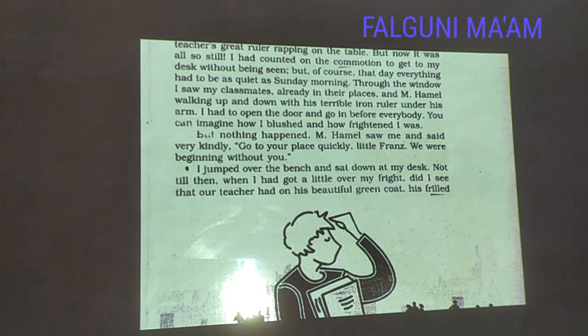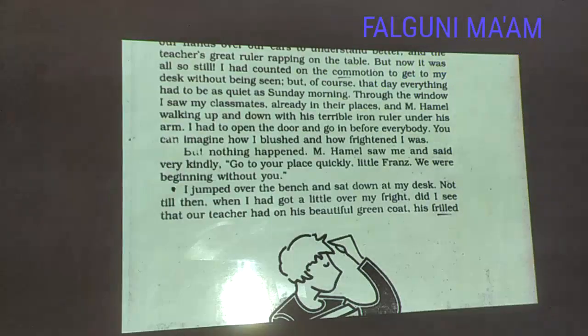Not till then, when I had got a little over my fright, did I see that our teacher had on his beautiful green coat, his frilled shirt, and the little black silk cap, all embroidered. The narrator sat on his bench and then observed the classroom situation and his teacher's dressing.